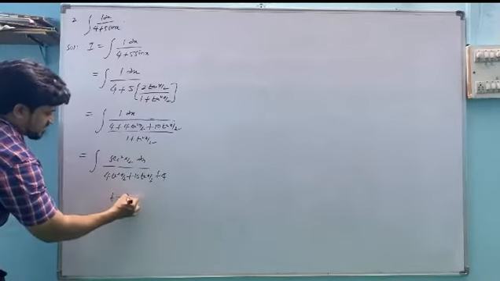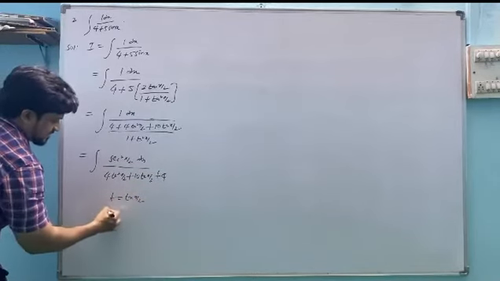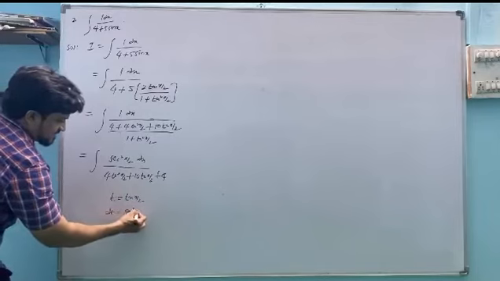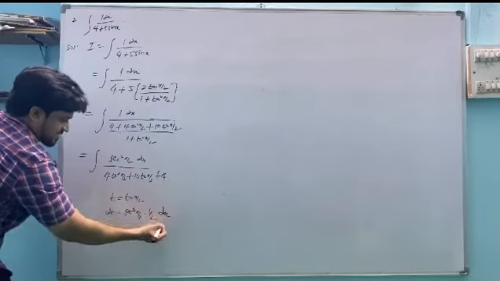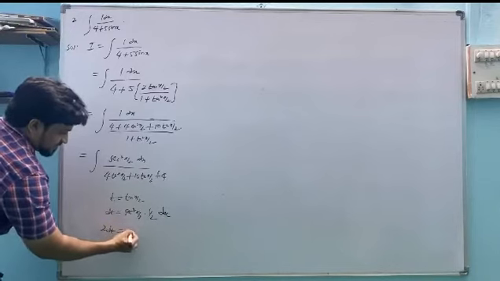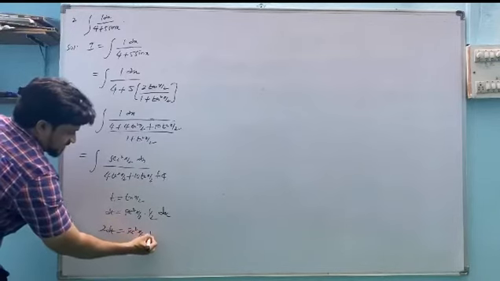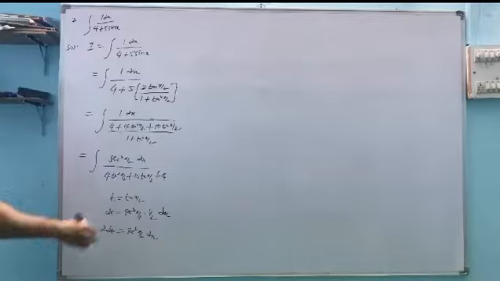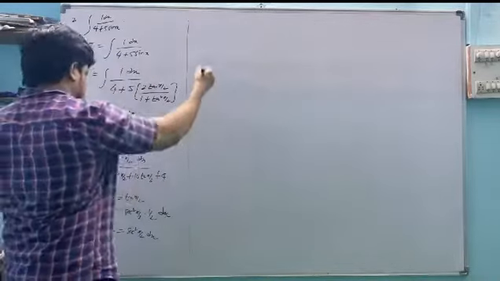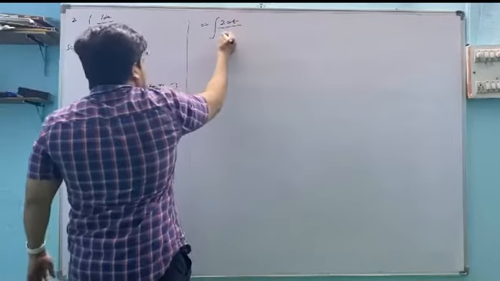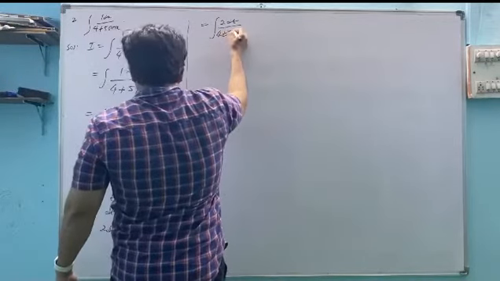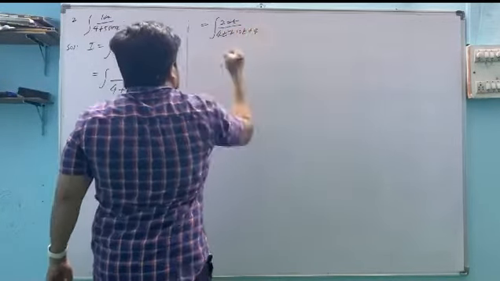So t equals tan x by 2 now. dt equals the derivative of tan, which is secant square x by 2, and the inner function's derivative you should also take, then dx. This is 2 dt equals secant square x by 2 dx, in the numerator. So we get 2 dt divided by 4t square plus 10t plus 4.